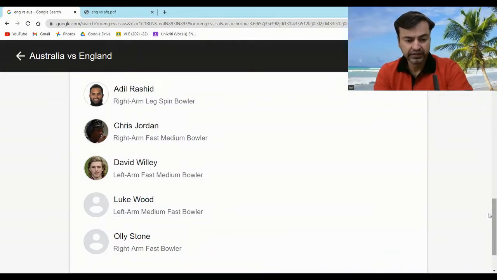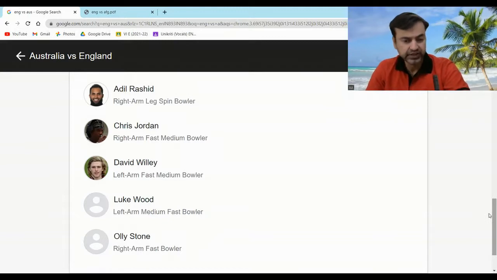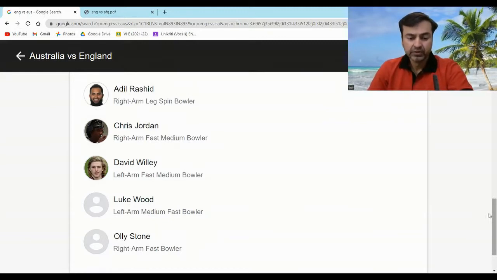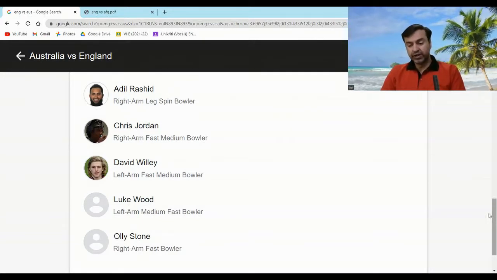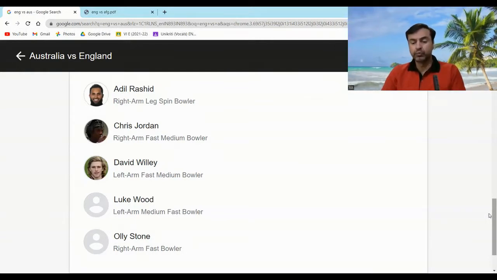Now you can see that in the England squad, there is no Ben Stokes. He has retired from ODI cricket. Jonny Bairstow is missing. Joe Root is also missing. And for England, there is going to be a factor of lack of motivation. After the World Cup victory, they must be looking for some rest and maybe celebrating their victory. But here they are just 2 days after the World Cup final, and they will have to play a three-match ODI series. So maybe the motivation factor is going to go against England, and for Australia, this motivation factor is going to work because they would be liking to prove a point here.